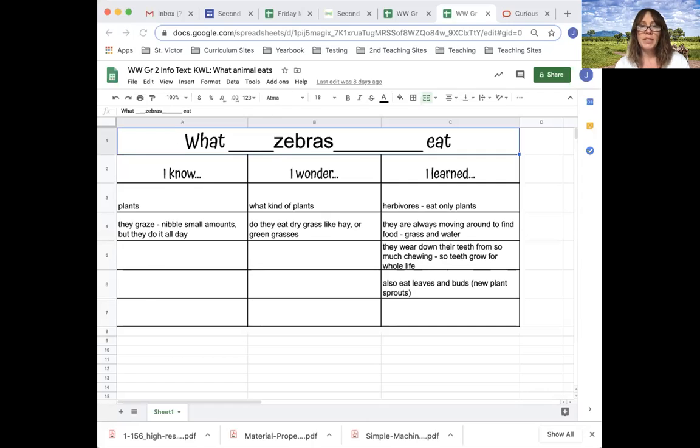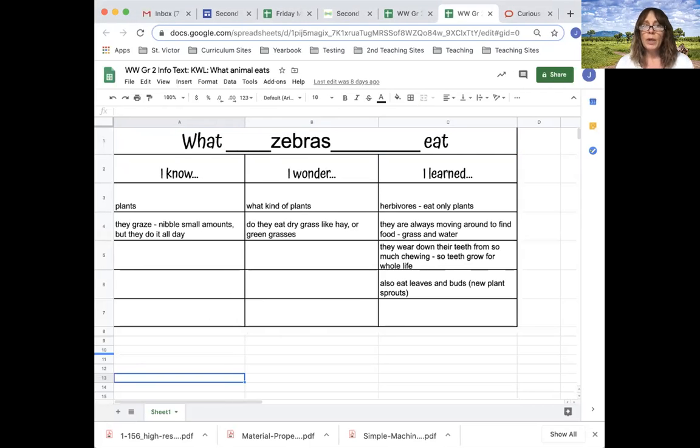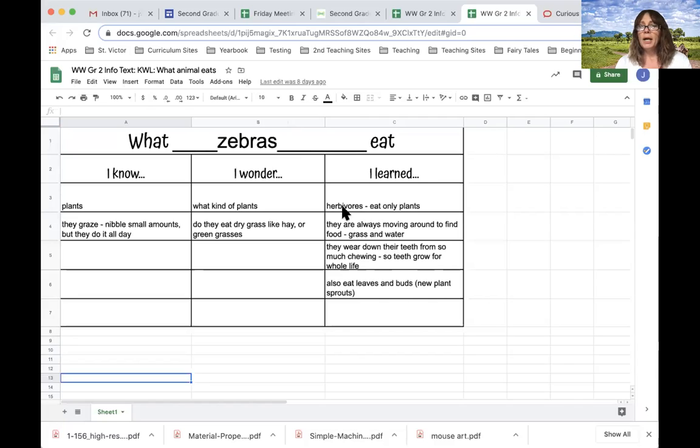All right, so I've got to go to my research notes. All righty, and you should be seeing those now. So what they eat. Taking a quick look here. I learned that zebras are herbivores. They eat only plants. Remember, they're from the horse family, so that probably wouldn't surprise most people to hear that they eat only plants, because horses only eat plants too, like grass and hay.